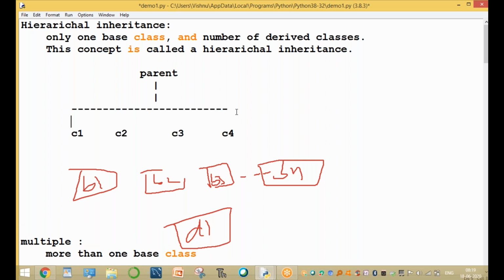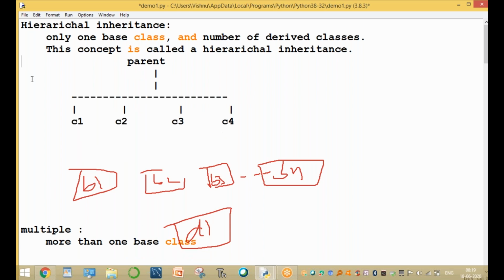More than one deriving class. These are the deriving classes, more than one derived classes. Clear, guys? Up to here? Clear or not? What is hierarchical? Hierarchical means only one base and a number of derived classes. The concept is called a hierarchical inheritance. Please observe this one. Clear?